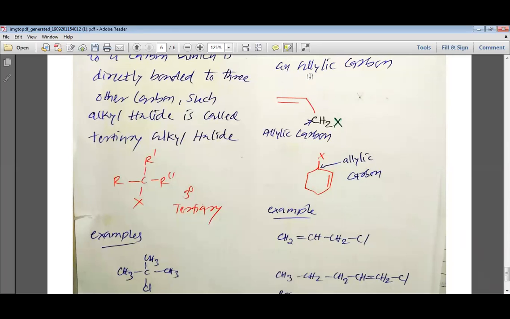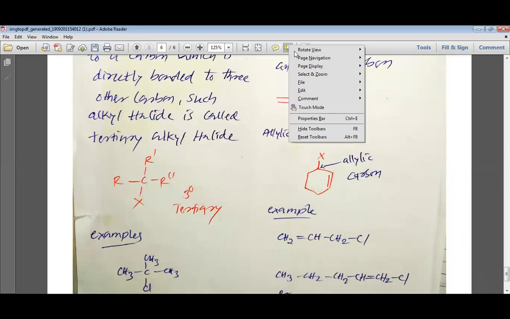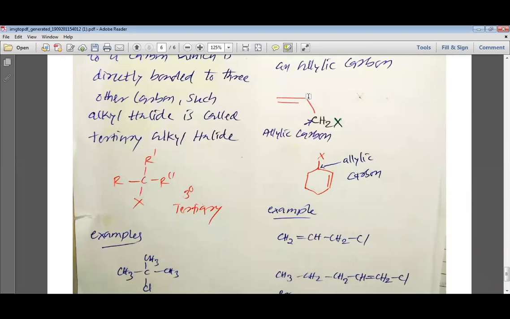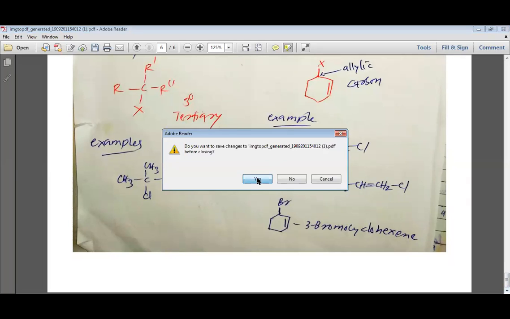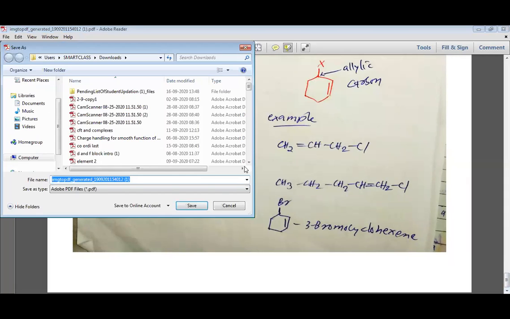My dear students, one carbon. And this carbon, you can see here, is sp2 hybridized. This carbon which is bonded to the allylic carbon is also sp2 hybridized. So this is how you can understand. Let me give you this idea with another sharing.